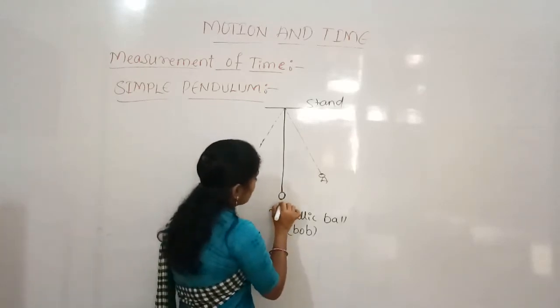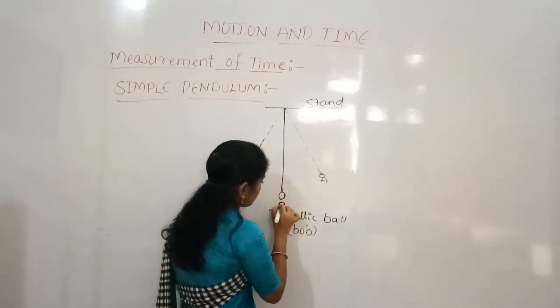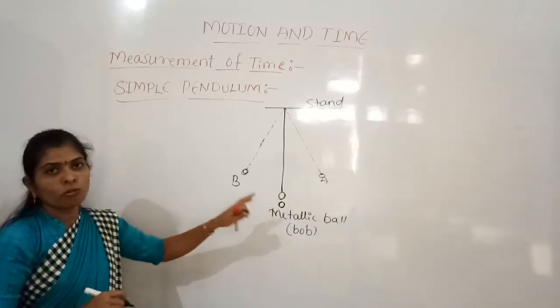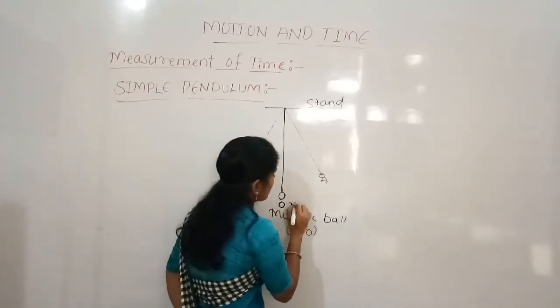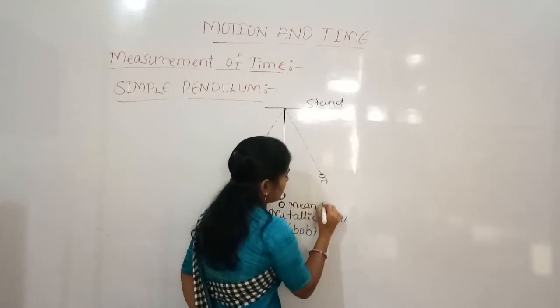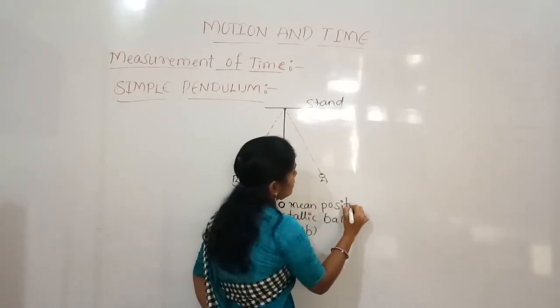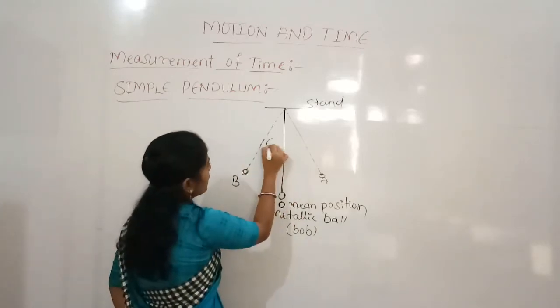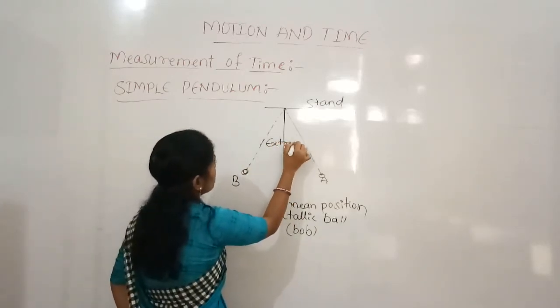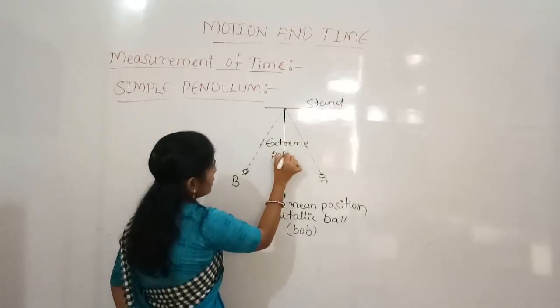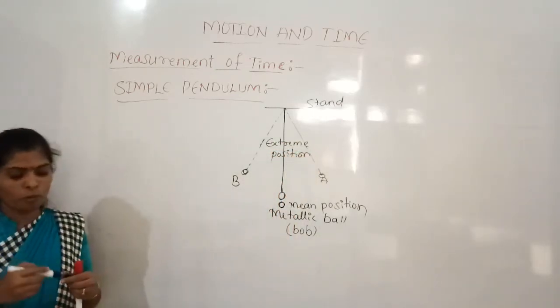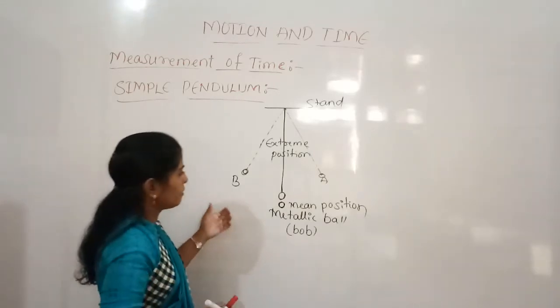The position of the bob at rest is marked with the letter O, and this is called the mean position. So A and B are the extreme positions, and the bob reaches them when we drag it.